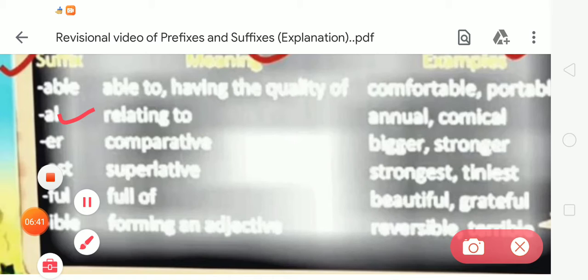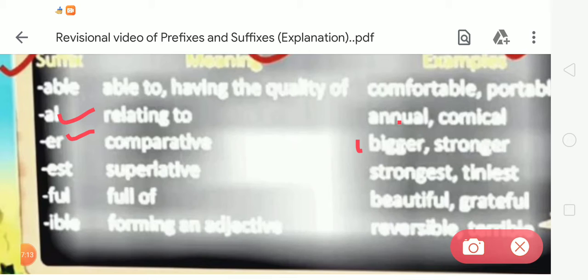It means relating to. For example, annual and comical. After that, third is er. The meaning of er is comparative. For example, bigger, stronger. After that, est. The meaning of est is superlative, and examples are strongest and thinnest.